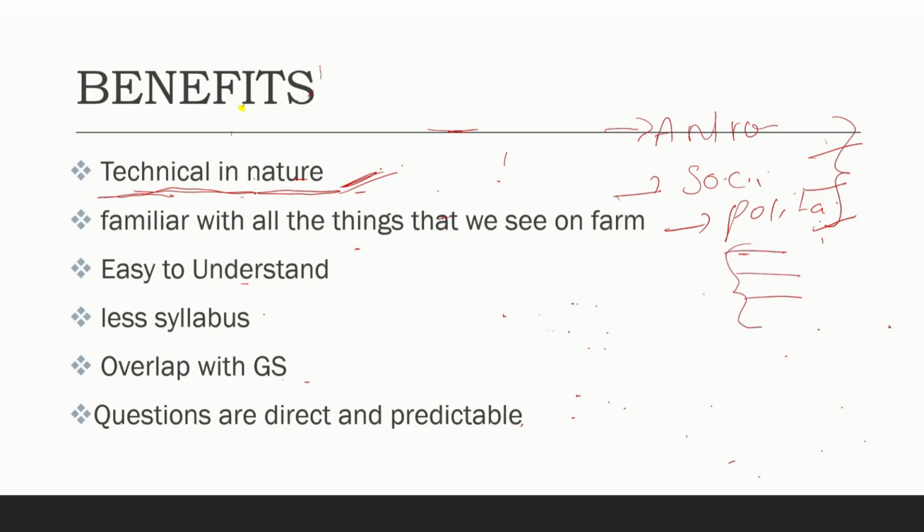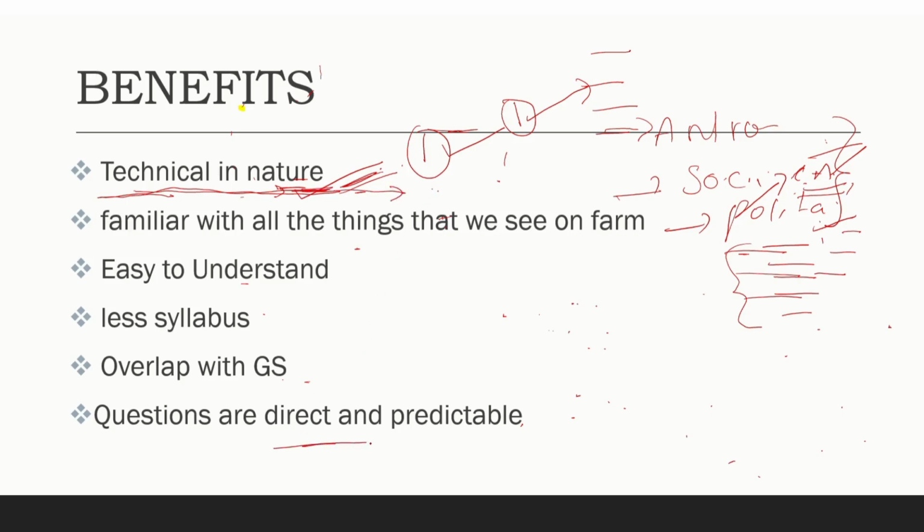But there is no such option in agriculture optional, because it is totally technical in nature, where one answer is fixed for one topic, and we need to write the exact topic in an exact way. That is what we study. But compare this to political science, for example. It is somewhat related to current affairs, and it has diverse options like the political view and the economic view. There are many views, so we have to think from all points of view, make the structure on our own, and think about many things that look like a mess in our mind. But this is something easier to understand, because it is totally technical in nature.